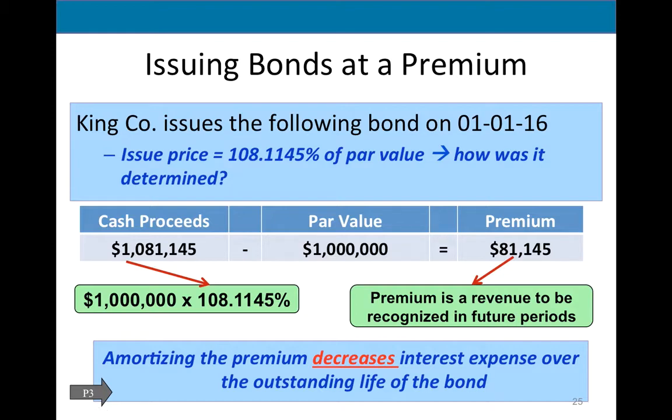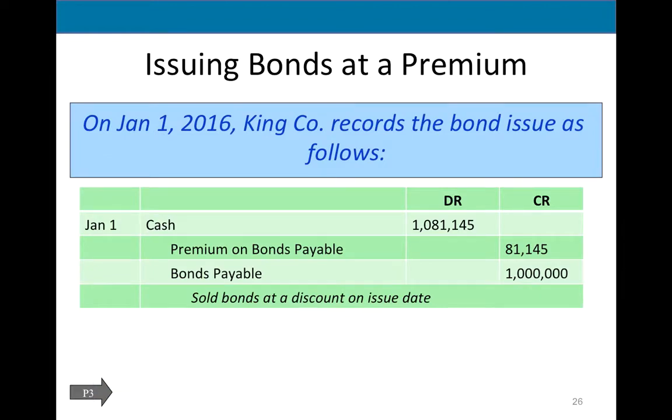We're going to amortize this premium, and over 10 periods, this premium will decrease the bond interest expense. We're still going to be paying $50,000 in interest, but my bond interest expense is now going to be less than $50,000. So here we are, we issue bond, we get cash.